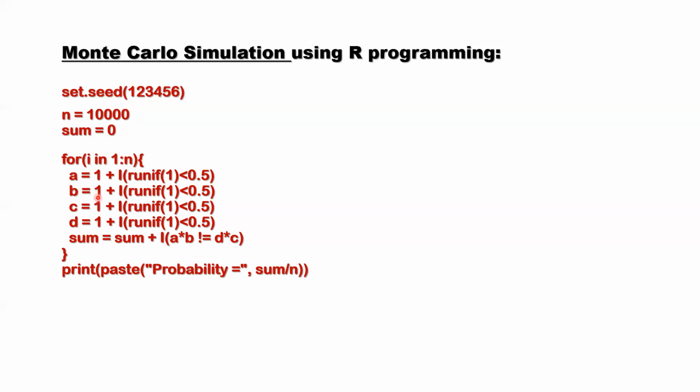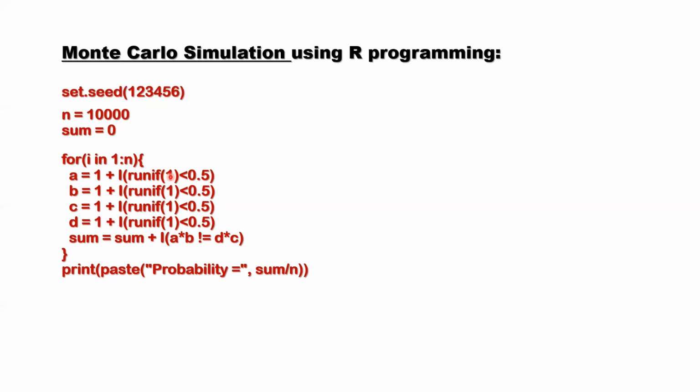Now how do we generate them? The default is 1. What is this indicator? We call a random number, which is a number between 0 and 1, continuous and uniform. So we cut at 0.5. If this random number is